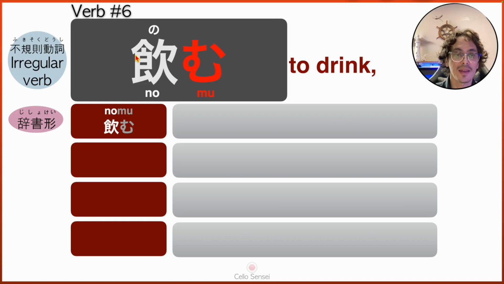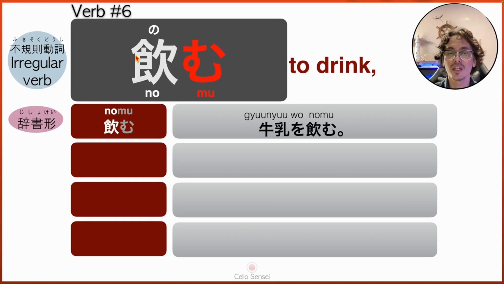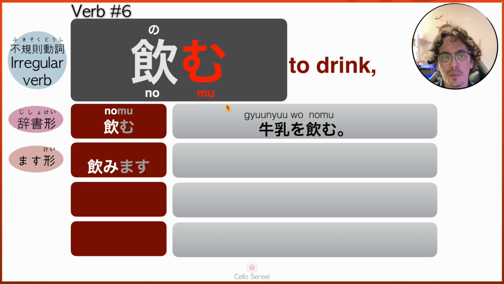The example sentence that we have is gyunyu wo nomu. Gyunyu means milk and nomu is drink. So I drink milk, you drink milk, or I will drink milk. Remember that the dictionary form and Masu form actually can be present and future. Gyunyu wo nomu.